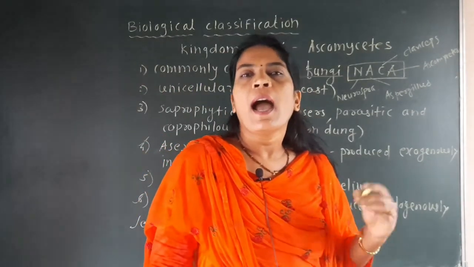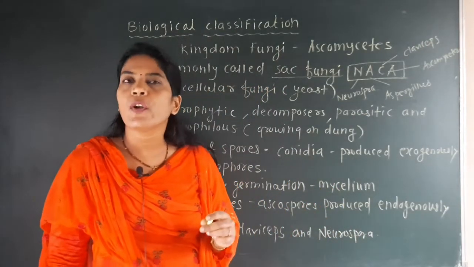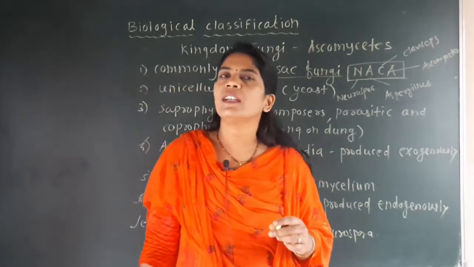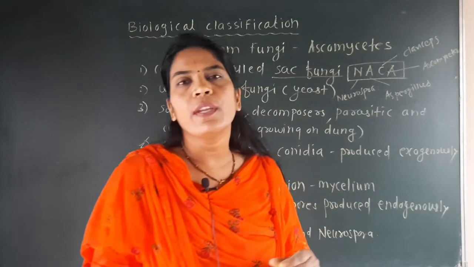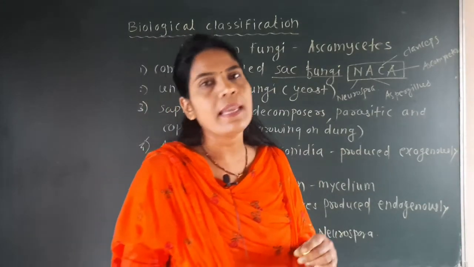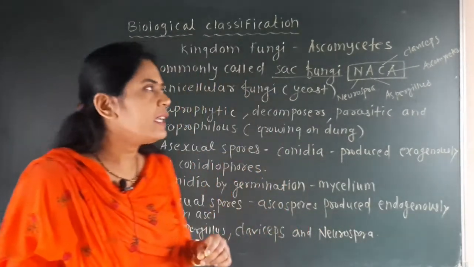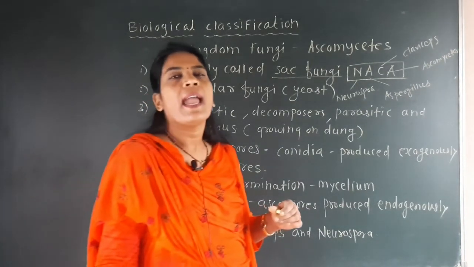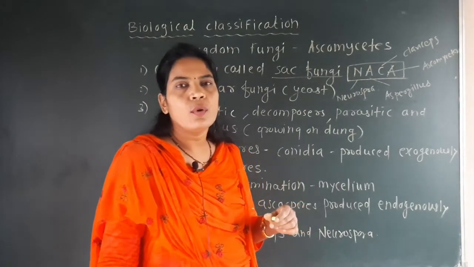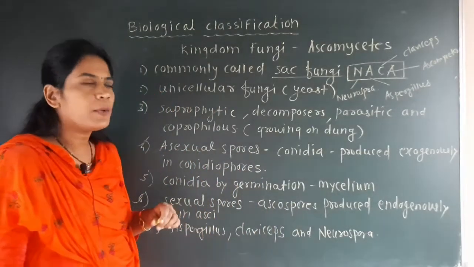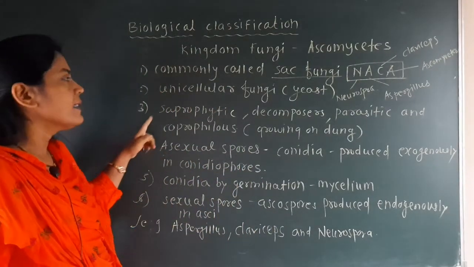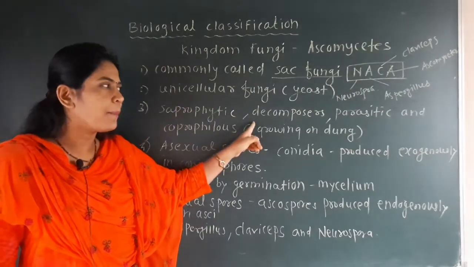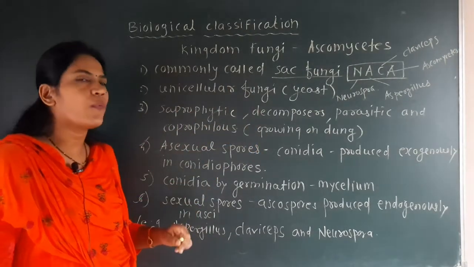They may act as a parasite on the body of plants and animals, and they show three types of reproduction: vegetative reproduction, asexual reproduction, and sexual reproduction. So here, in these two groups, we have seen the characteristics of the phycomycetes and the ascomycetes. In the ascomycetes, the very important point is that they are saprophytic, decomposer, parasitic, and coprophilous.